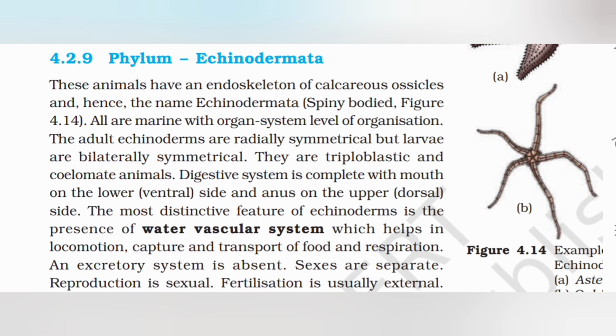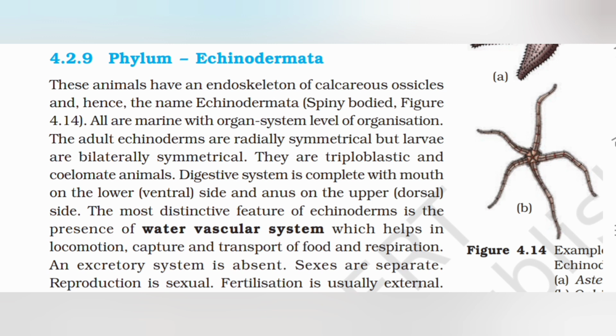Echinodermata: spiny bodies. Figure 4.14. All are marine with organ system level of organization. The adult echinoderms are radially symmetrical, but larvae are bilaterally symmetrical. They are triploblastic and coelomate animals. Digestive system is complete with mouth on the lower ventral side and anus on the upper dorsal side.